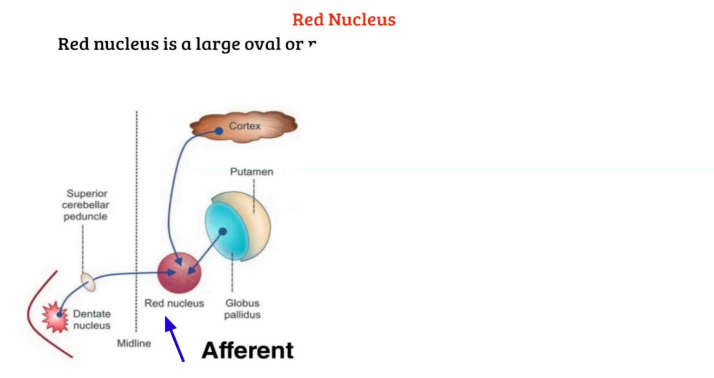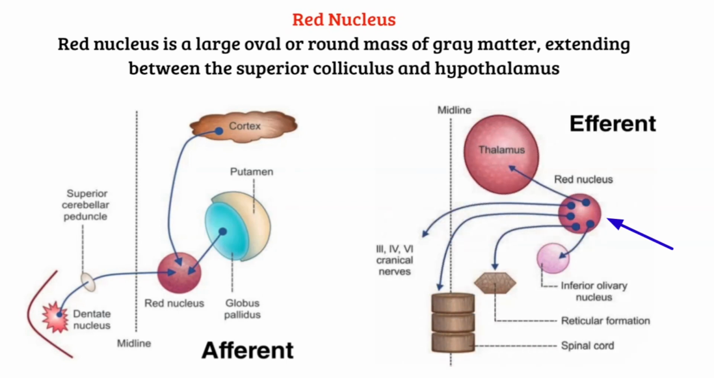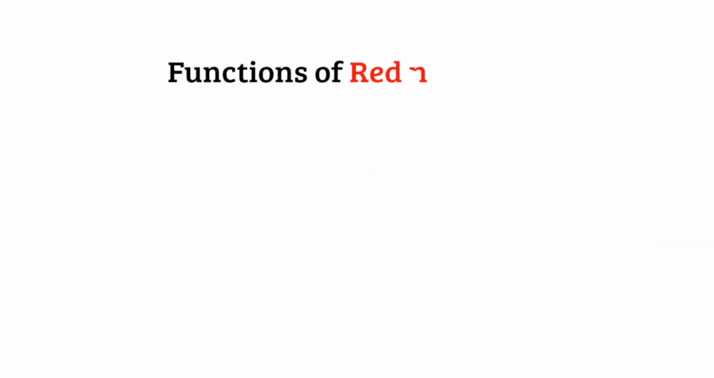The red nucleus. Red nucleus is a large oval or round mass of grey matter extending between the superior colliculus and hypothalamus. So these are afferent and efferent connections of it.